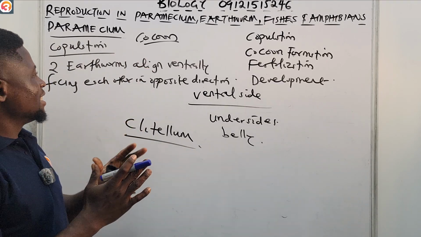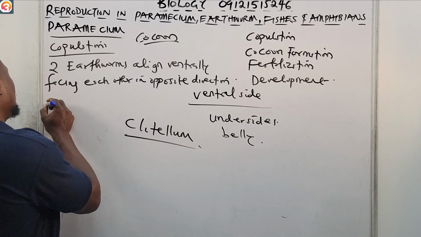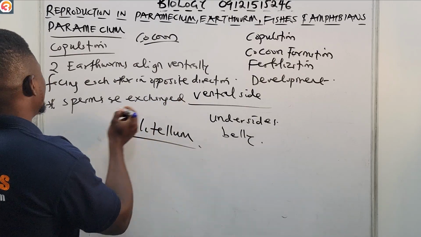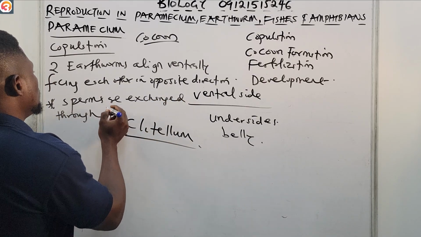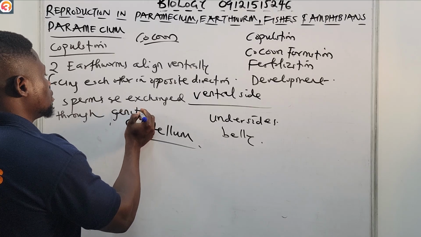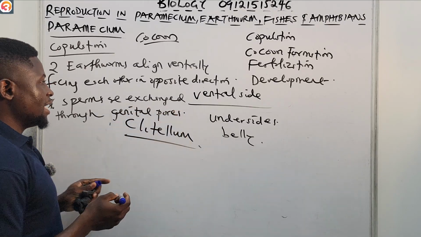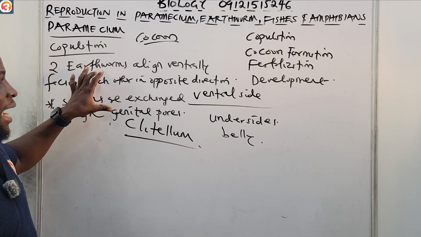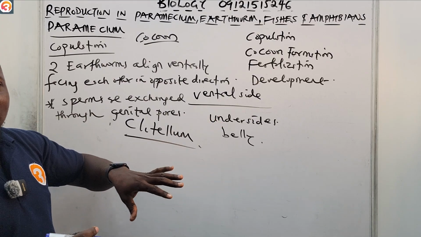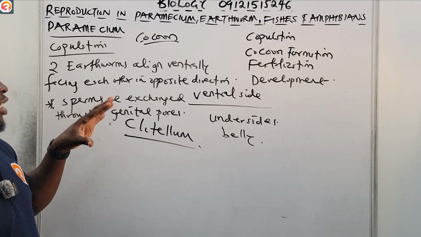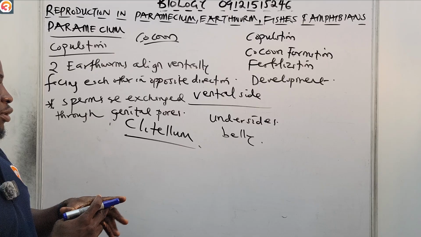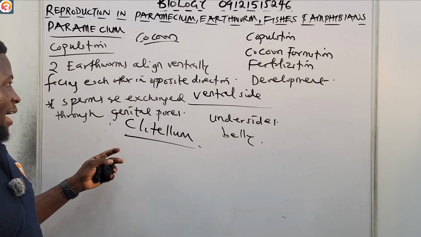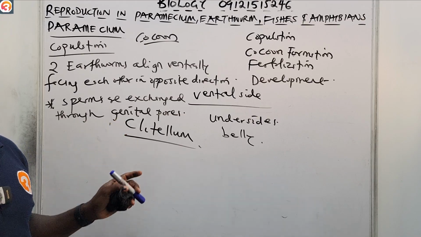And then sperms are exchanged through genital pores. So that is the last stage in copulation. Basically, two earthworms are lying ventrally, using their undersides or their belly, facing each other in opposite directions. The clitellum secretes what we call cocoon, and then sperms are exchanged through their genital pores.